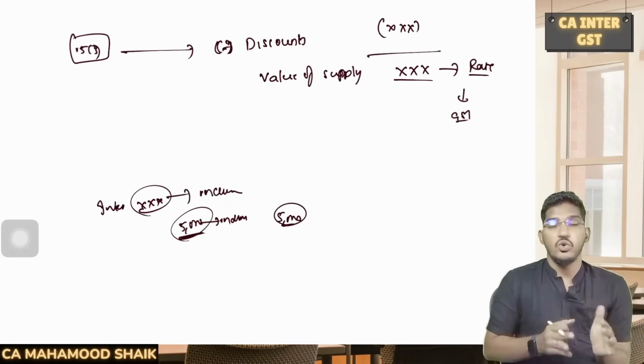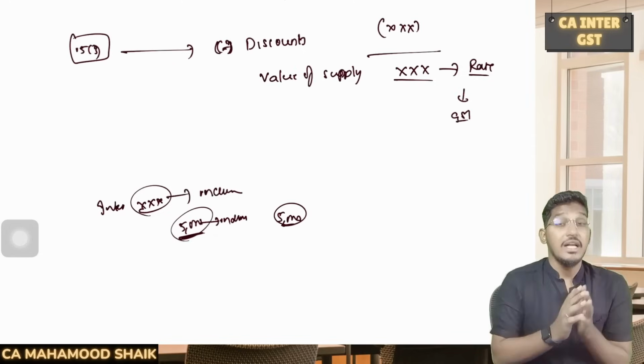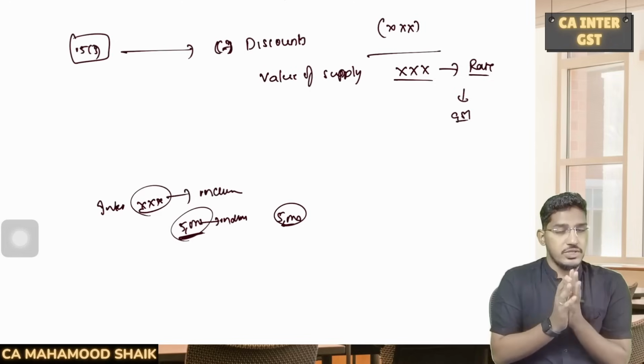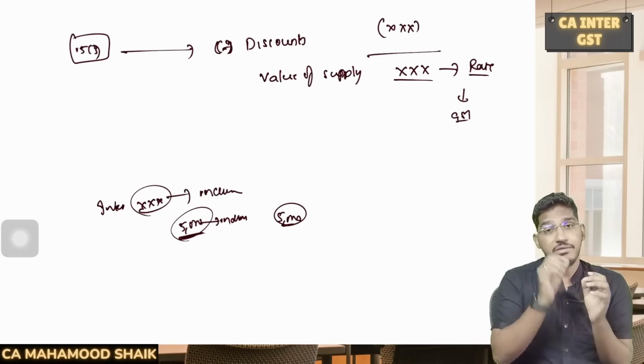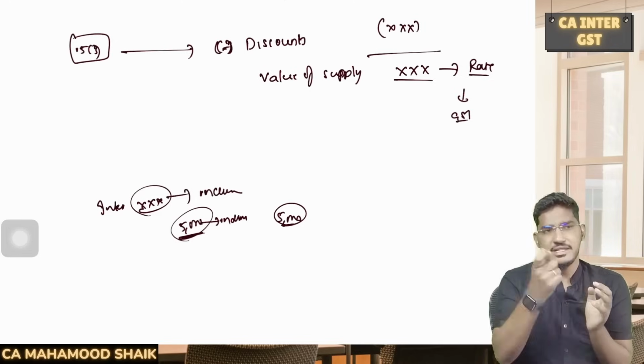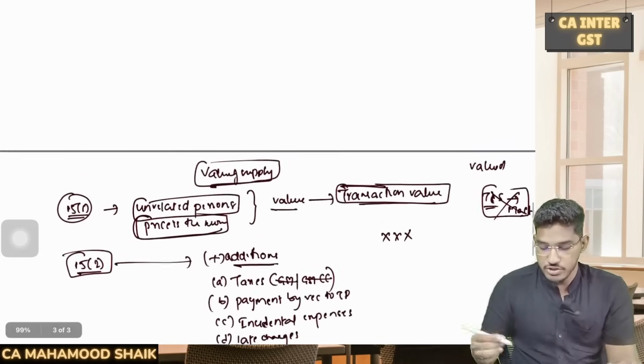Better to add one extra point in the note, saying that we have assumed that the collected interest is inclusive of GST. Just mention that note. However, if in the question itself they say the interest component is exclusive of GST, take it as an exclusive figure only, don't do reverse calculation. Okay, so these are precautions you have to take.